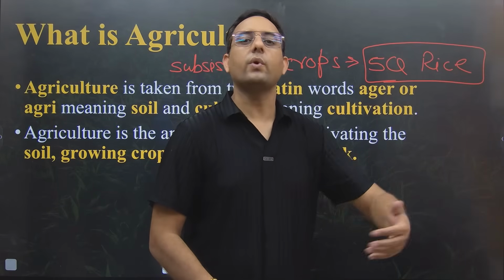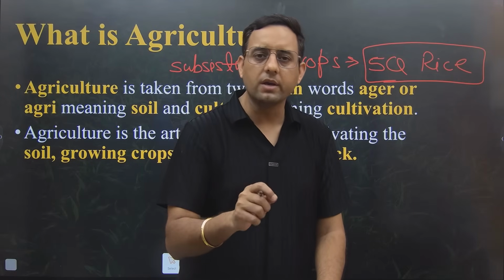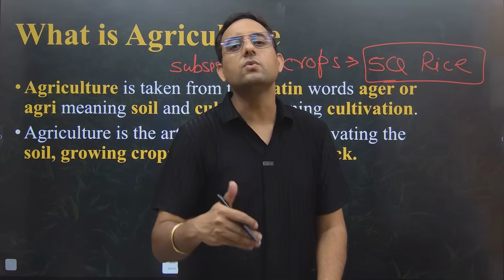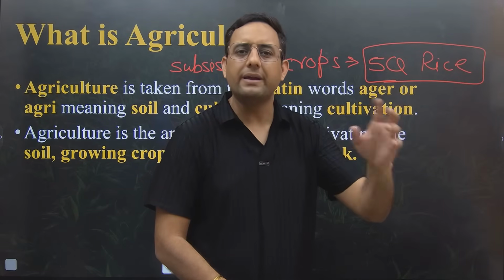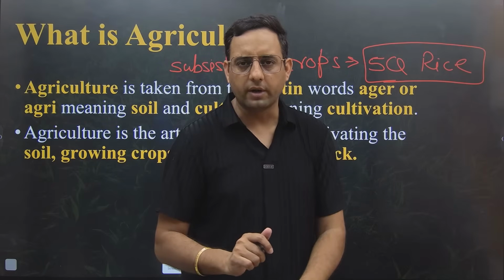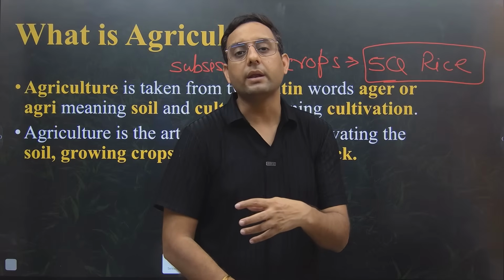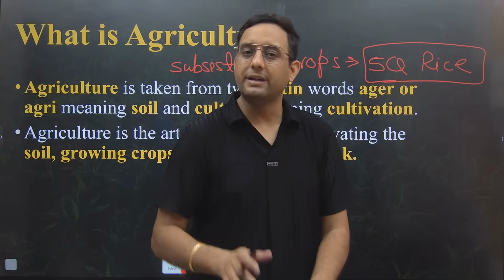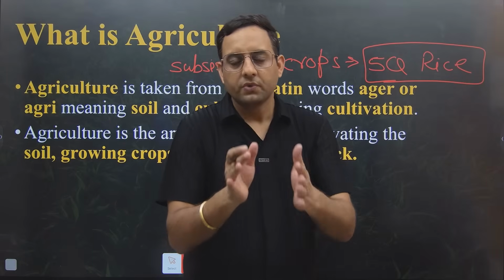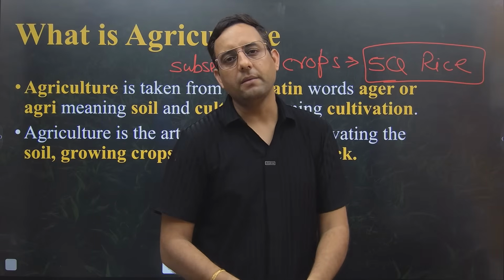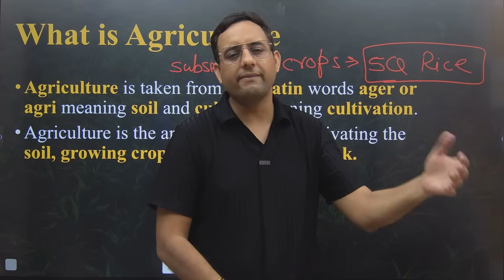So at that time, when we started cultivating crops, it was subsistence farming only. But today the purpose of growing crops is not subsistence. The purpose is to earn money. So nowadays we are in commercial farming, and the advanced level of commercial farming is agribusiness management. We are going to discuss all about it, but my main point is that right now our major focus is on earning money from the crop, that is commercial agriculture. But along with the crops, we also rear animals. So growing of crops plus rearing animals is part of agriculture. So we can say that growing of crops plus allied activity is agriculture.